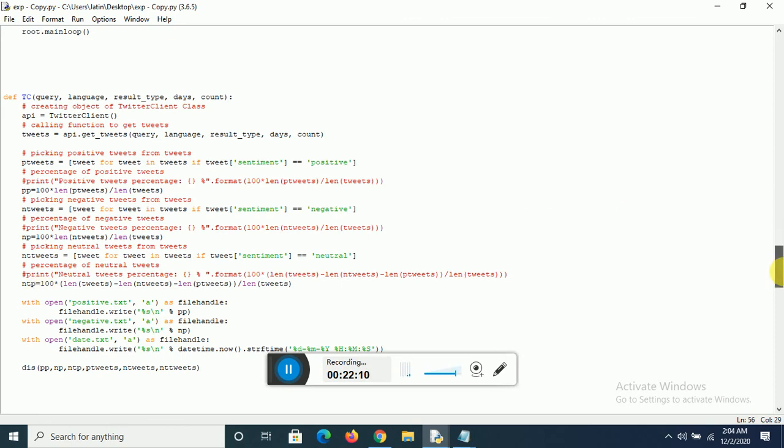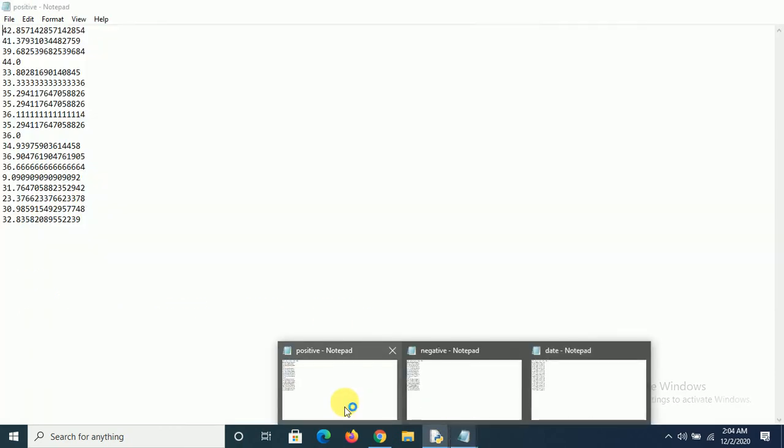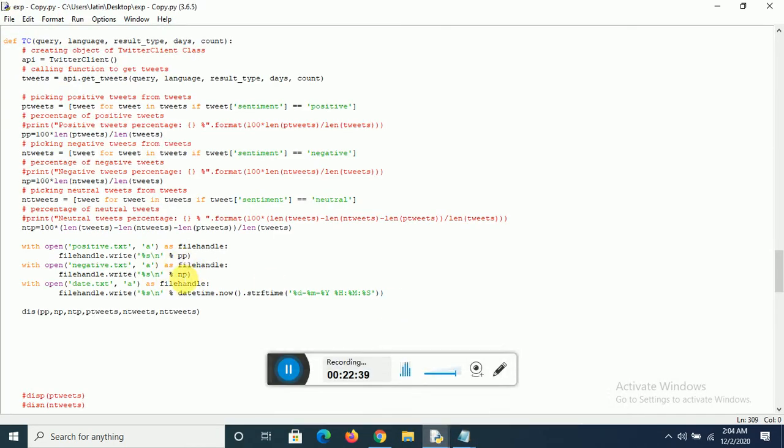And accordingly, we open positive text as file with file dot write, again open negative text as file handle with file dot write for NP and PP, and again open date dot text for the date display. So here we are opening three files: positive, negative, and date. We are writing the positive and negative probability because we are mostly concerned about the graph between positive and negative sentiment, positive and negative tweets.